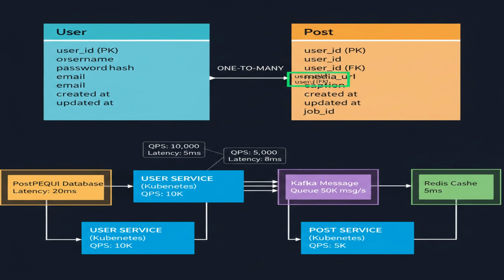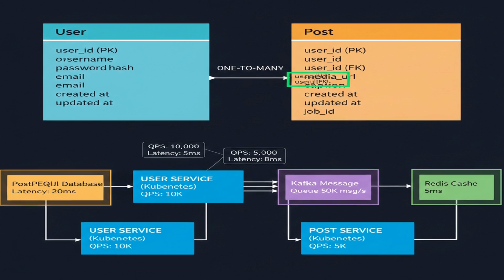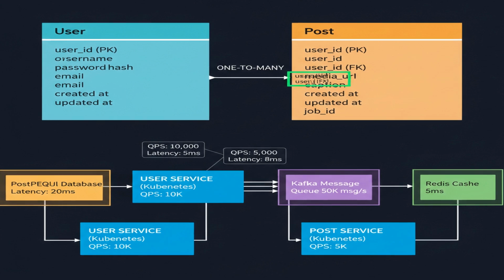Pause and think. What's missing from this schema? We also need an audit field, job ID, for long-running asynchronous tasks.